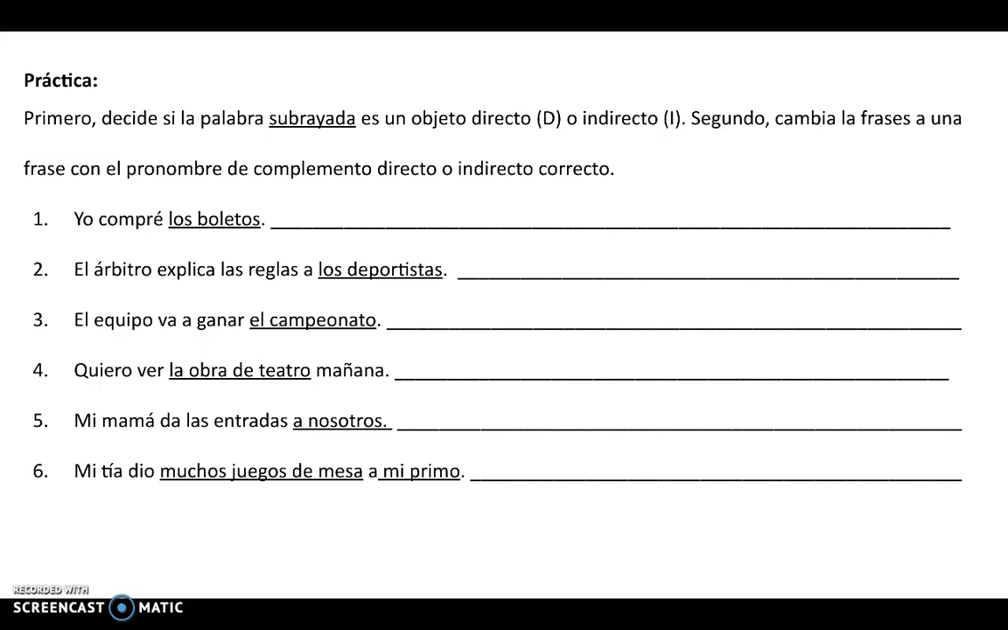Yo compré los boletos. I bought the tickets. So here we have, I bought what? I bought the tickets. To who or for whom did I buy the tickets? We don't know that piece of information, so we don't need to do an indirect object pronoun. We'll do a direct object pronoun. So los boletos would change to los. And remember, since there is one verb here, we have one option for where to put the pronoun, and that will be in front. Okay, so we have los compré.